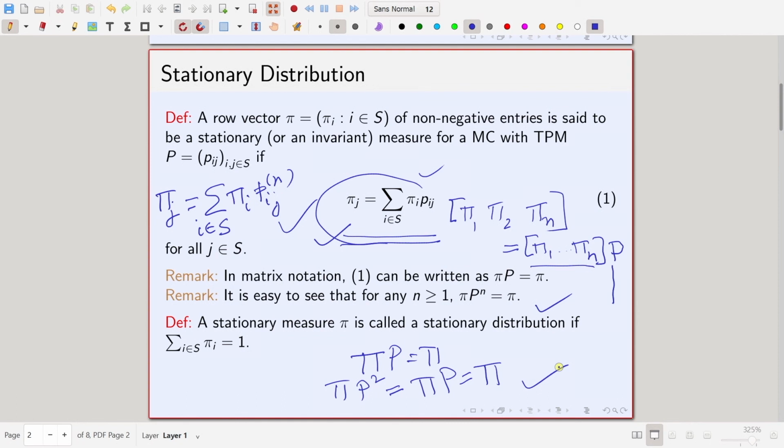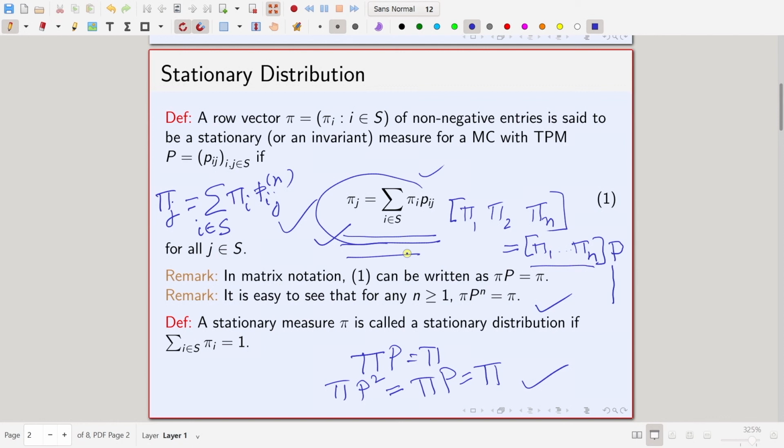So, a stationary measure pi is called a stationary distribution if the sum of the entries is equal to 1, or in other words, this pi i is actually the PMF of some discrete distribution. Fine. So, for a stationary measure, the only conditions are that the entries have to be non-negative and this condition has to be satisfied, this pi j, or in matrix notation it has to be pi P equal to pi.